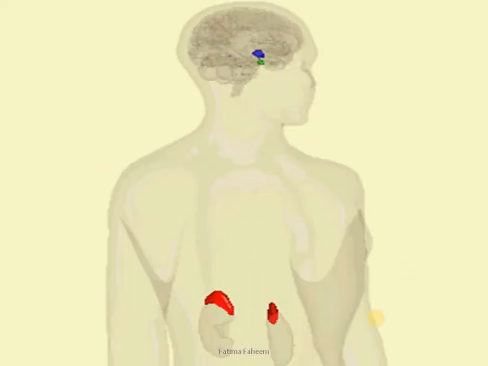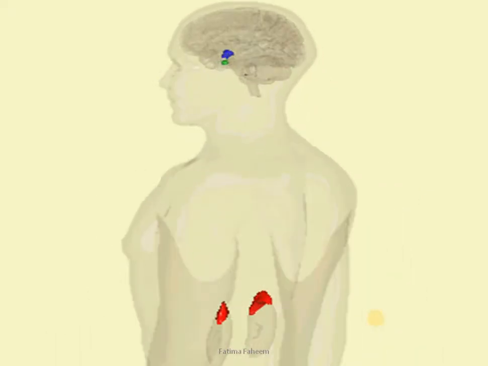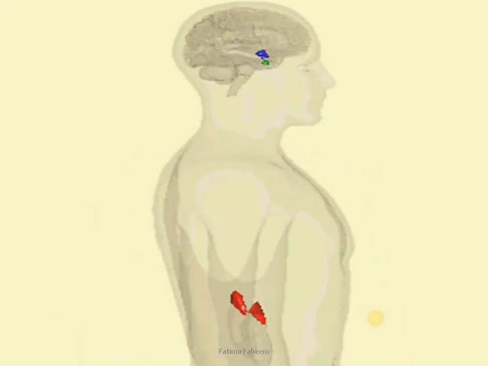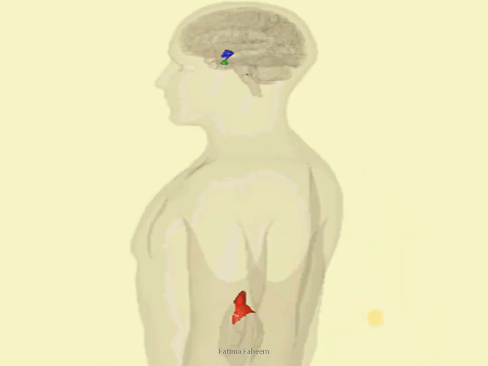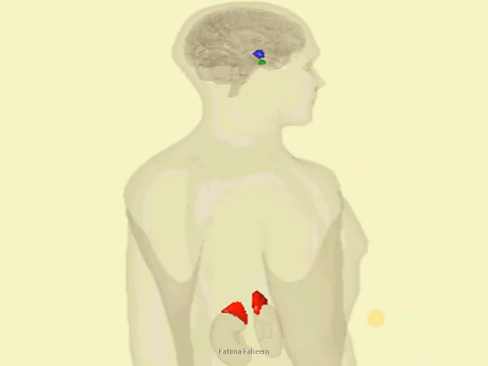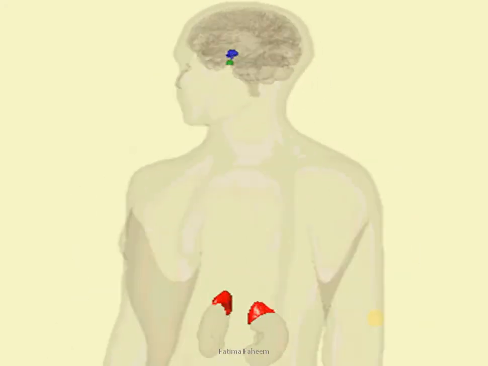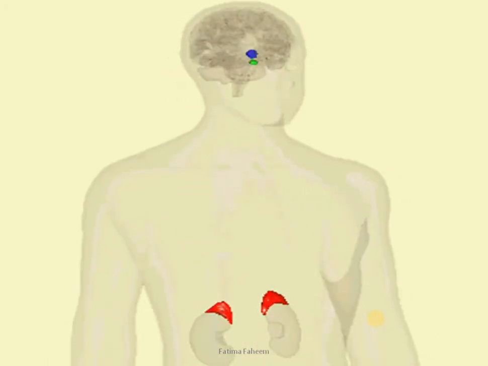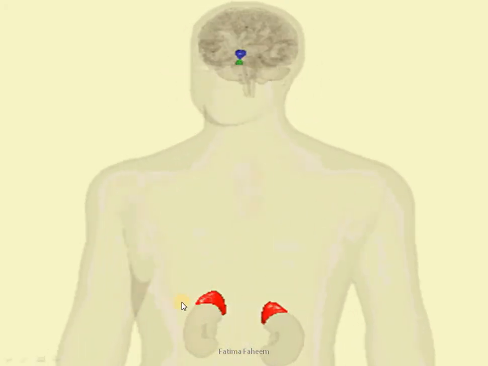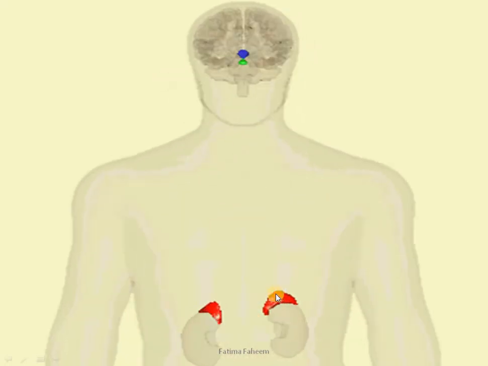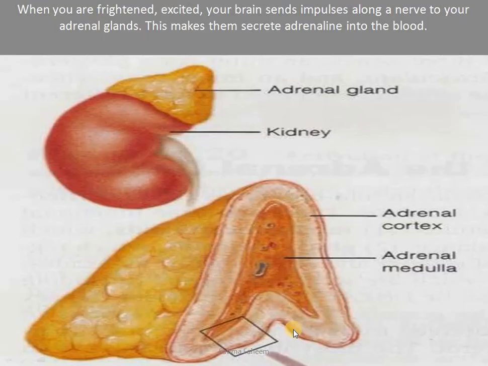The location of the glands which are responsible for release of adrenaline is shown in this animation, where you can see that each kidney has adrenal glands. You have read about them in the chapter of excretion as well. They are located just above the kidneys. The red ones you can see here are the adrenal glands responsible for the release of adrenaline. When you are frightened or excited, your brain sends nerve impulses or electrical impulses along the nerve fibers towards your adrenal glands. This would make them secrete adrenaline into the bloodstream.